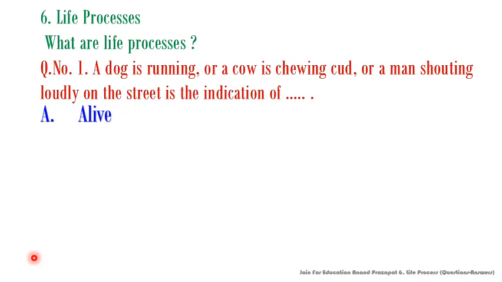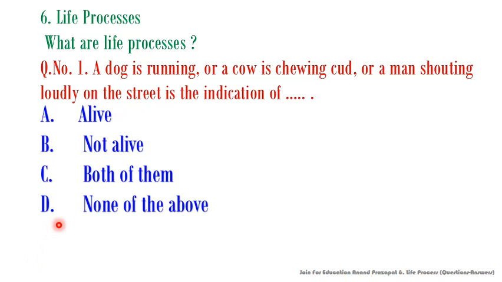First option is alive, second option is not alive, third option is both of them, and fourth option is none of the above. If we consider this statement, then all of these are characteristics of being alive. So the correct option of this question will be A, and this is alive.